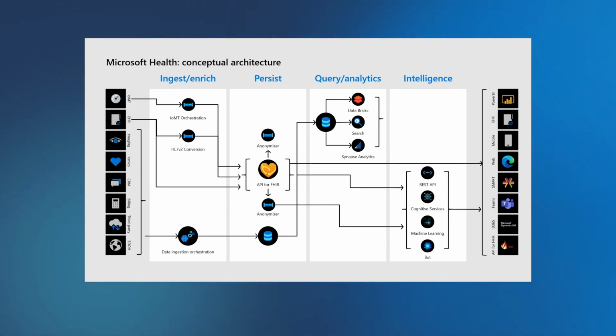How do I treat this data? How do I use this data properly and control it? Control who has access and who specifically doesn't have access to data they don't need. I might want to do intelligent searching over the data, or in fact, do analytics or modeling over this data as well. Once I've done that modeling, I may want to run it through data science ML clusters, as you can see under intelligence, or use our cognitive AI services, or in fact, bots.